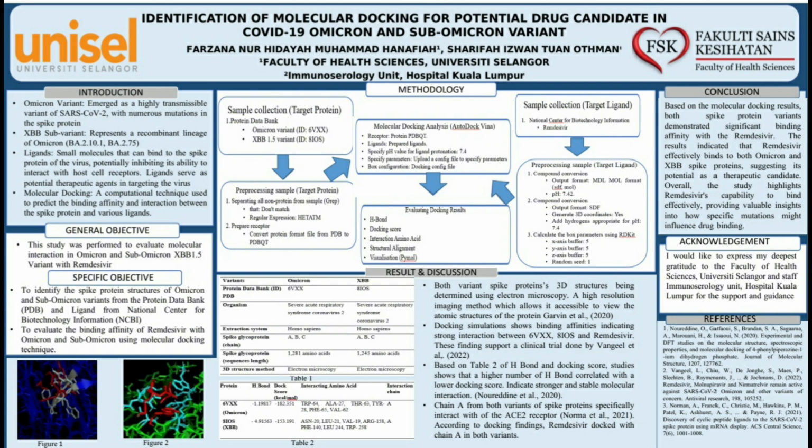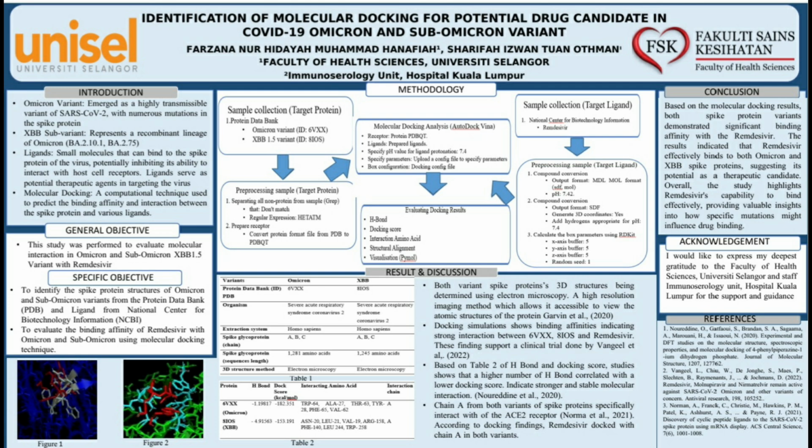Table 2 also provides the amino acids of both spike proteins that interact with the ligand. For the Omicron spike protein, the ligand interacts with amino acids in positions 61, 27, 63, 28, 65, and 62. Meanwhile, for the XBB variant, the amino acids that interact with the ligand are in positions 20, 21, 19, 158, 140, 244, and 258. Both interactions happen in chain A of the spike protein. This interaction can be seen in figure 1 and figure 2.